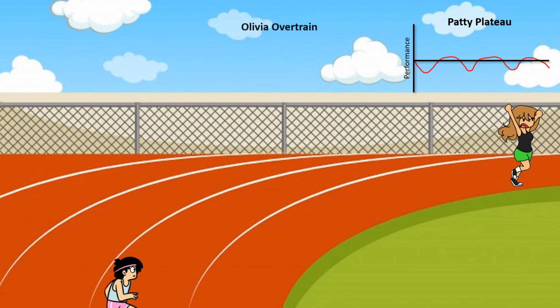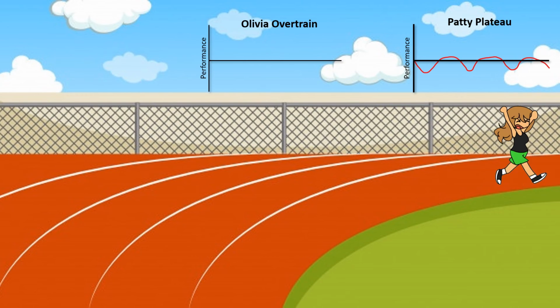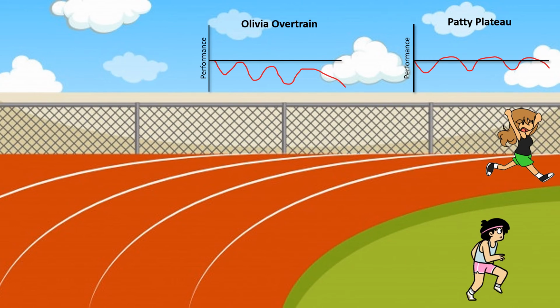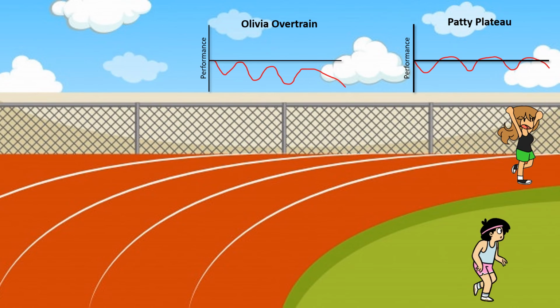The second runner is Olivia Overtrain. She is training very often and pushes herself too hard. The loading is too frequent or too high in magnitude to allow for recovery. As maladaptation and overtraining occurs, Olivia Overtrain's performance decreases.